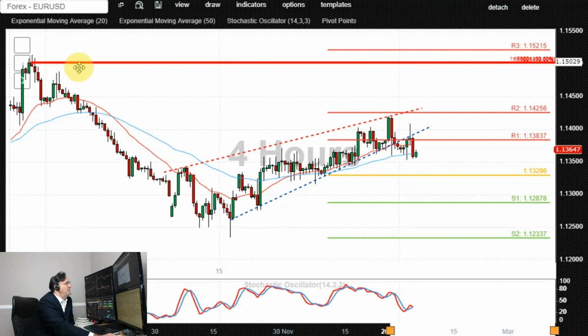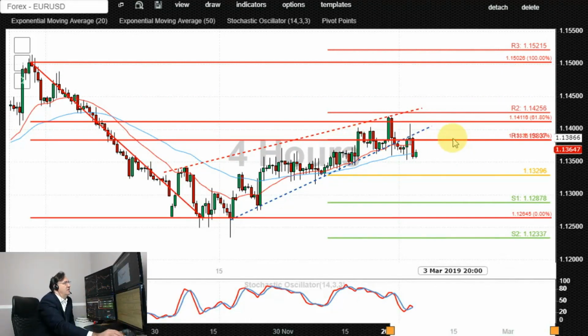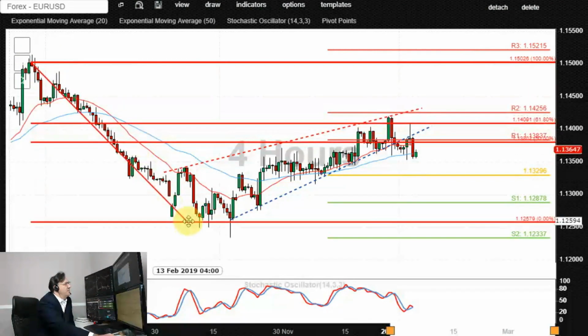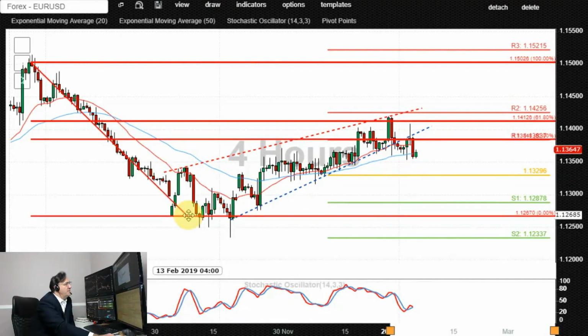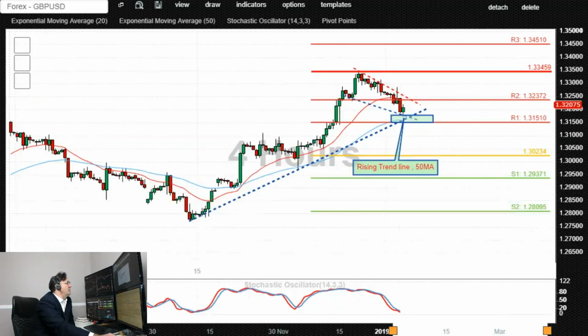Just to confirm the additional reason for that 1.1380 to hold as resistance or to be considered as a significant resistance is if we take the fib retracement from this swing high to this swing low, which is what I did just here. Our 50% fib retracement lines up with the intraday R1 in pivots and also that horizontal level at 1.1380. Now let's take a look at cable.